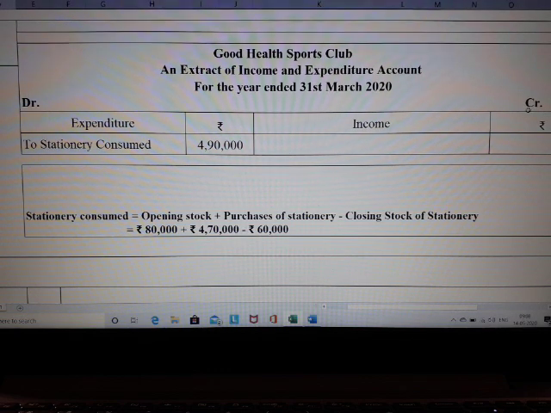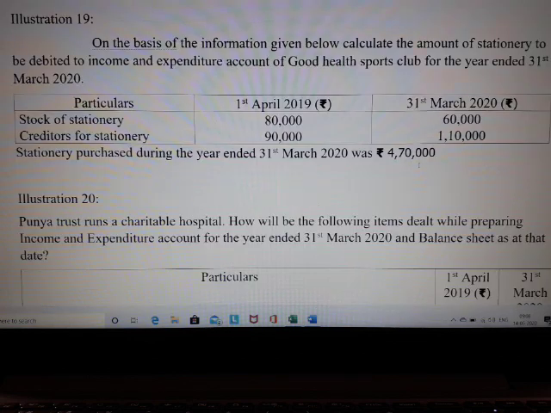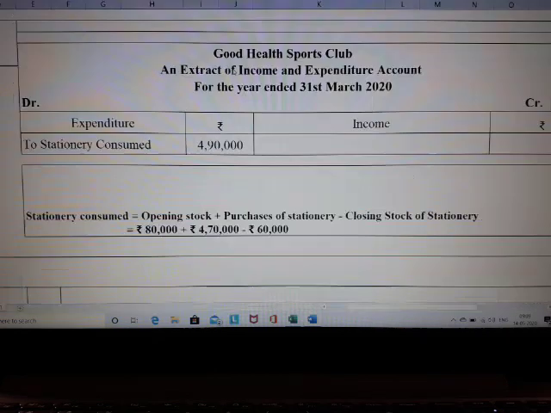Any doubts so far, students? Right. So debit side represents your expenditure, rupees. The credit side, your income, and rupees. Okay. We know that opening stock plus purchases less closing stock is what stationery consumed. And even in the question we have been asked to determine the amount of stationery to be debited, which means the amount of stationery consumed during the year to be calculated.